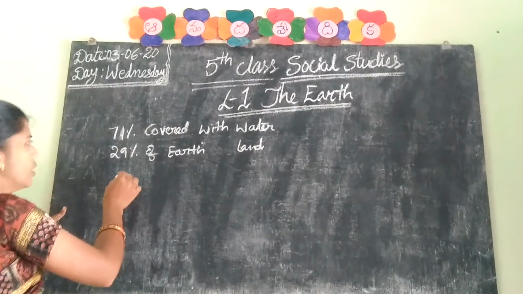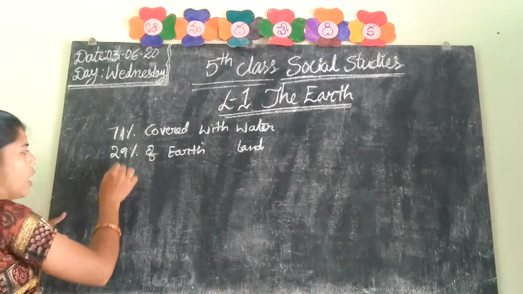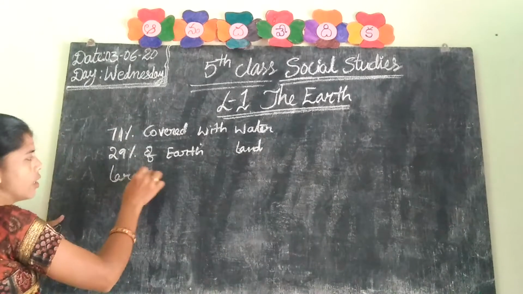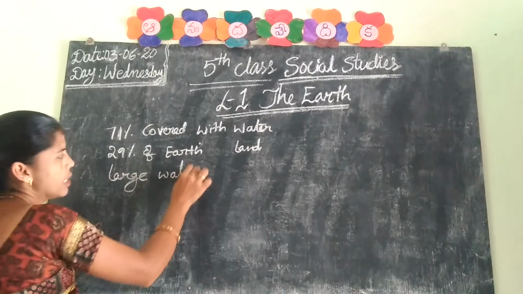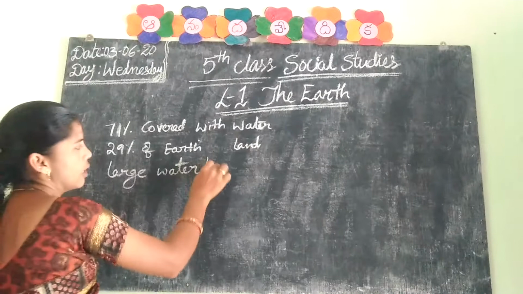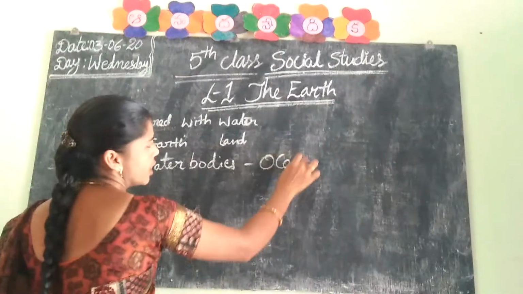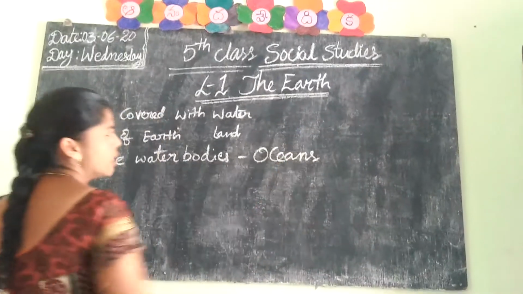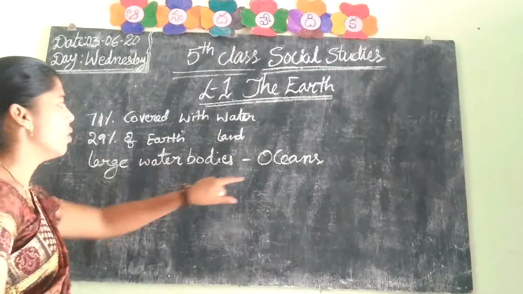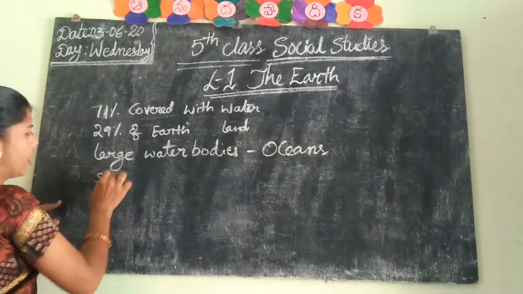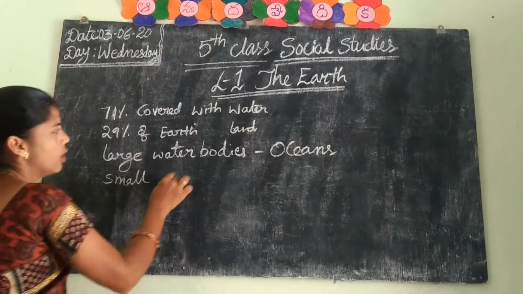On the earth, there are large water bodies. These large water bodies are called oceans. Remaining small water bodies are also there.